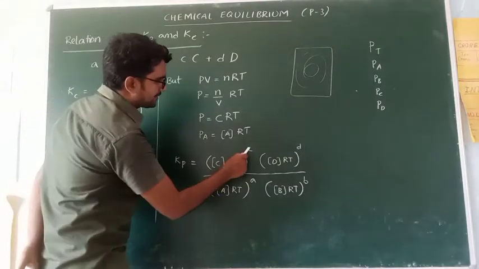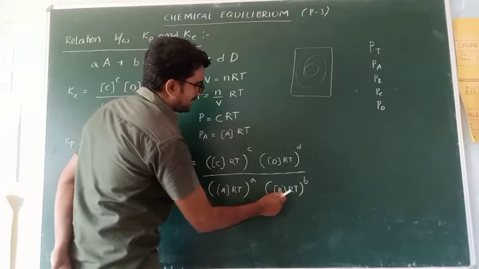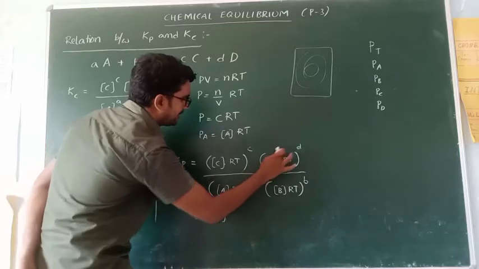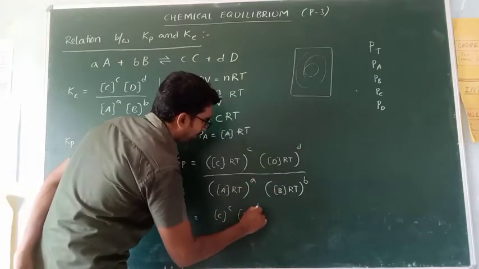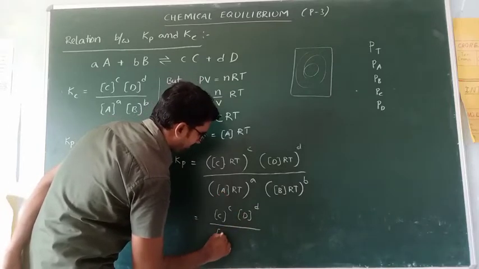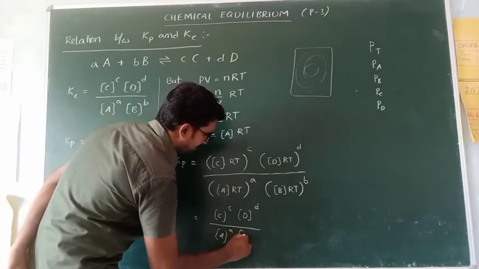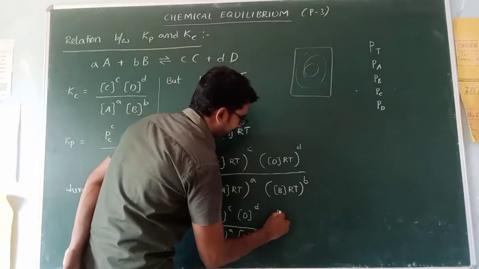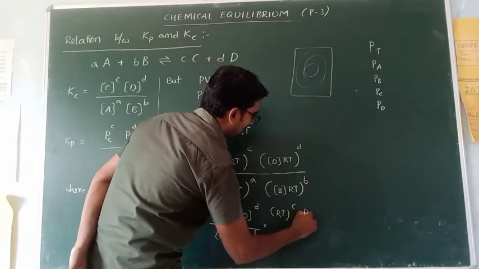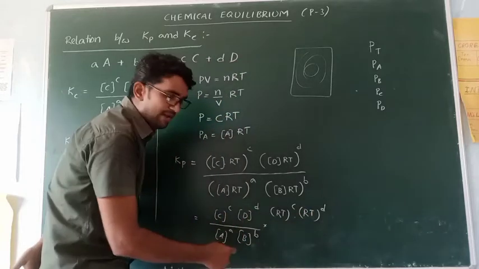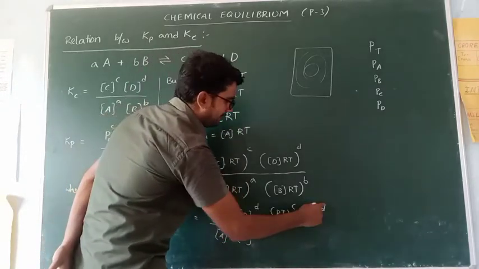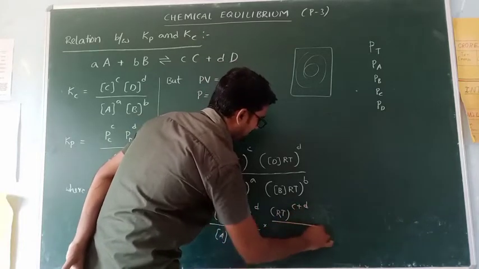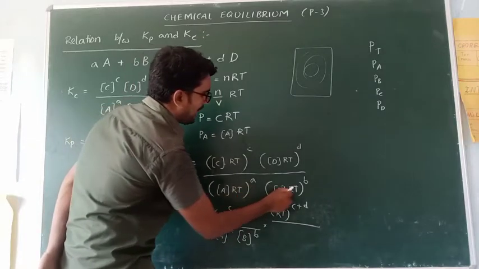Okay, so concentration of C whole power C, concentration of D whole power D, by concentration of A whole power A, concentration of B whole power B, into RT power C into RT power D. Directly, A power M into A power N means M plus N. So directly I will write C plus D by RT power A into RT power B.